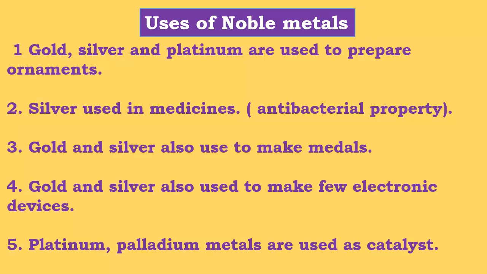Gold and silver are used to give medals for honoring someone's talent. Gold and silver are also used to make a few electronic devices. You all know the gold leaf electroscope. Platinum and palladium are used as catalysts, so they do not directly take part in the chemical reaction, but their mere presence makes the chemical reaction fast.